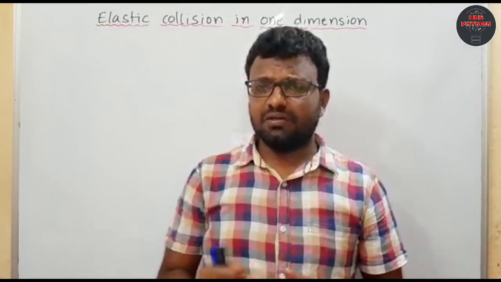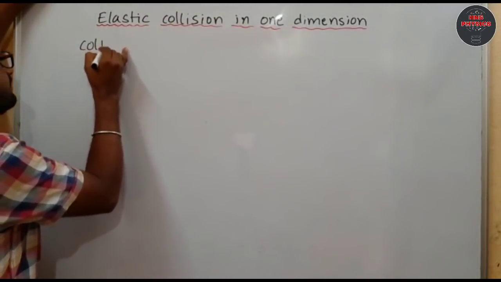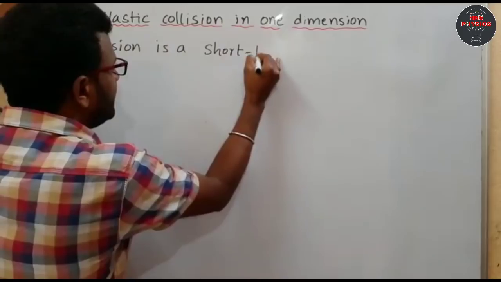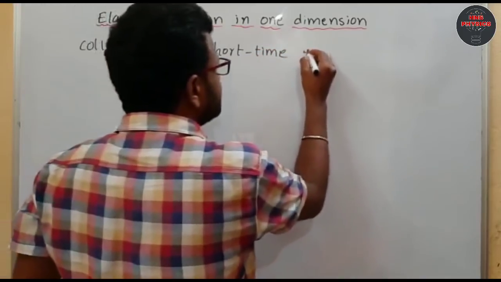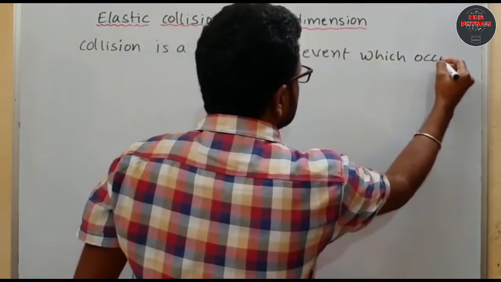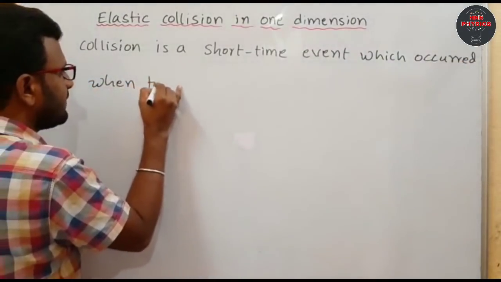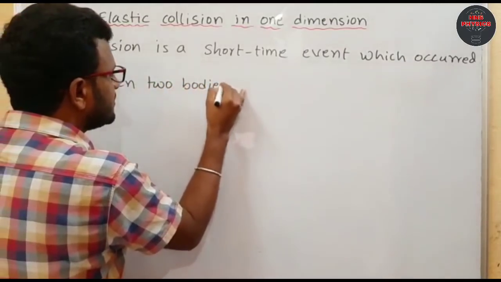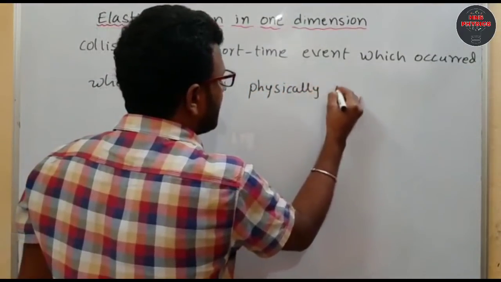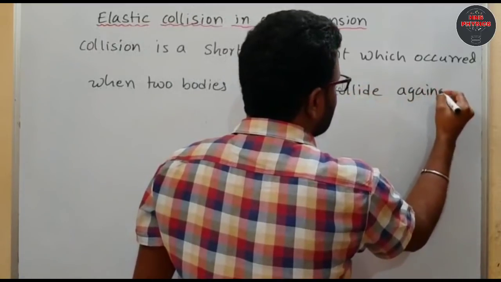So how can we define collision? Collision is a short time event which occurs when two bodies physically collide against each other.